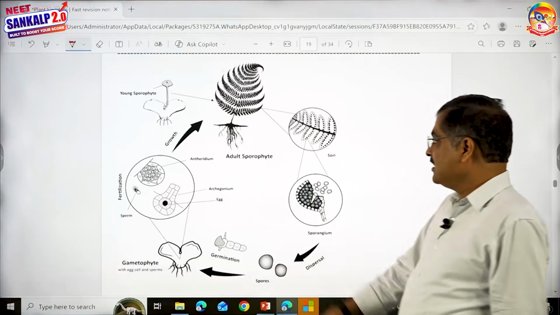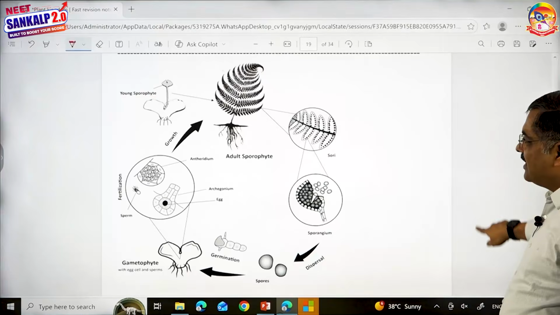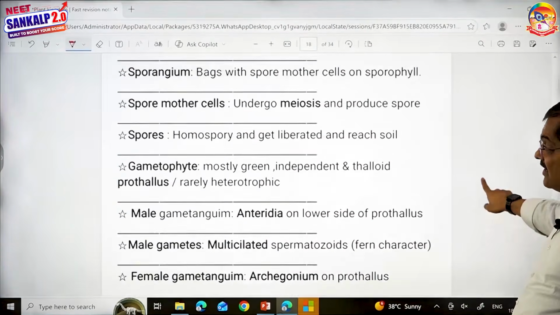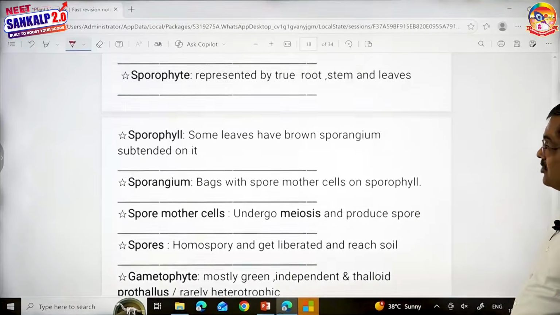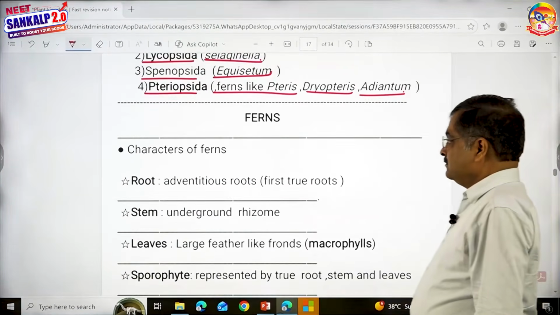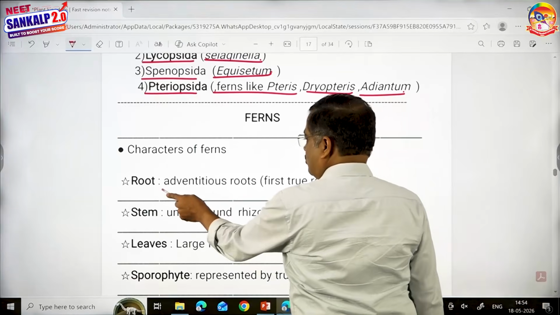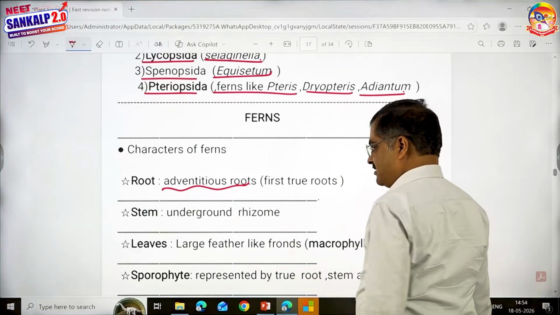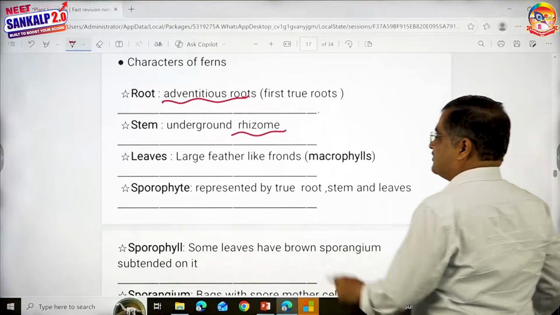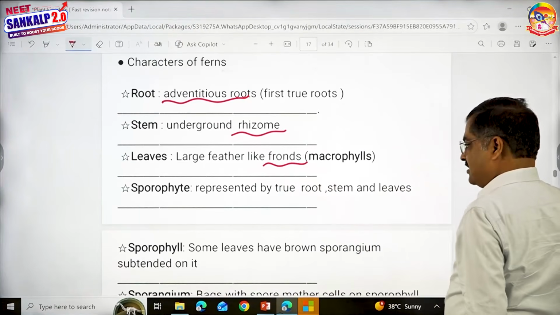That completes a very important group. Let me see what I've written here. Did I write in the same order? I should have written in the same order. Let us see. Roots, adventitious roots, correct. Stem, rhizome, correct. Leaves, large feather-like fronds, correct.